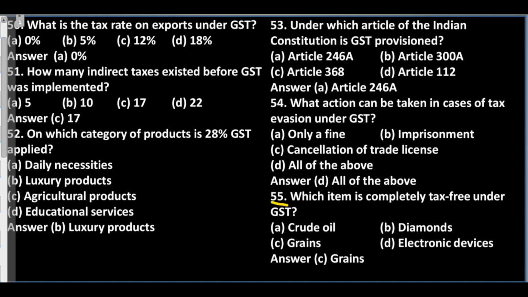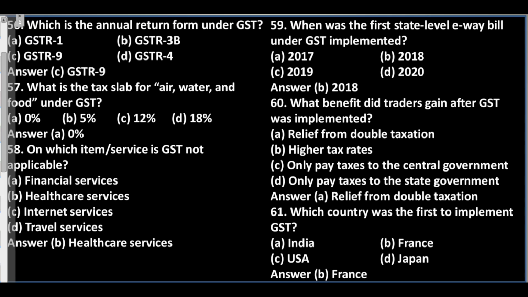Question 55. Which item is completely tax-free under GST? A. Crude oil. B. Diamonds. C. Grains. D. Electronic devices. Answer: C. Grains.